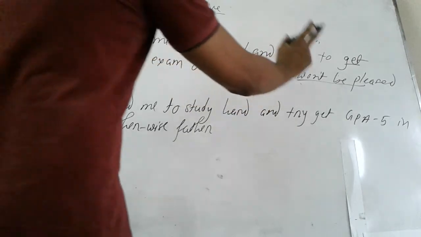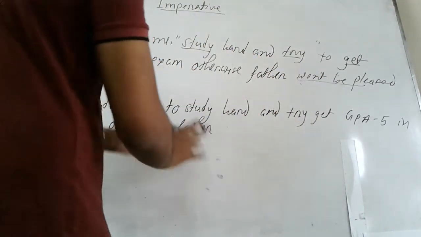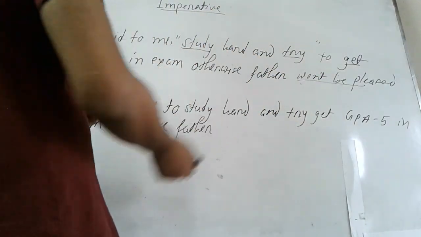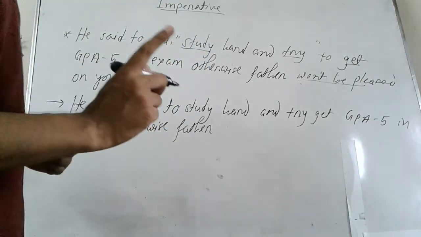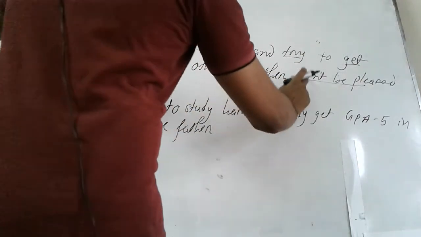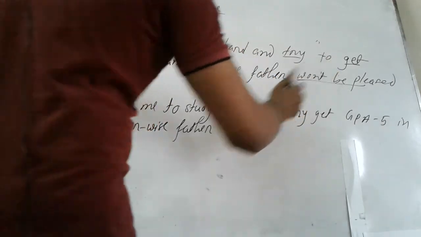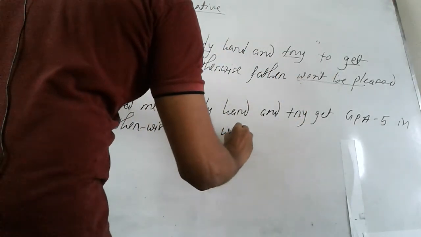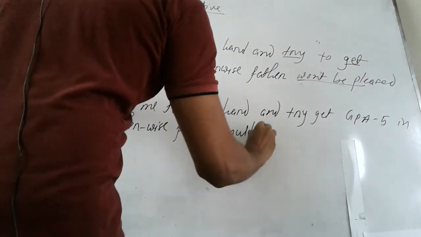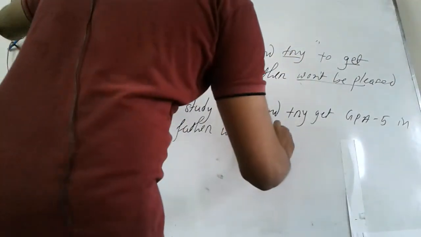That means this verb won't remain unchanged, rather we have to change it, but according to the rules of assertive sentence. That is, we have won't here and it will be wouldn't. Wouldn't. Rest of the thing will remain same.